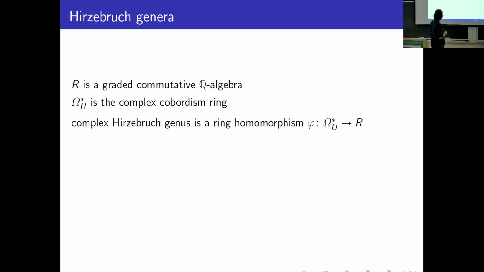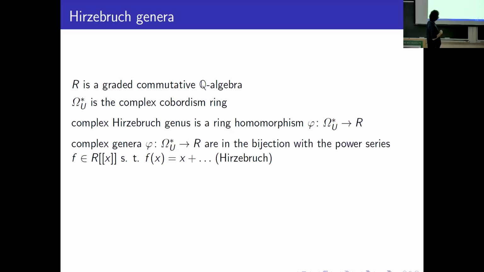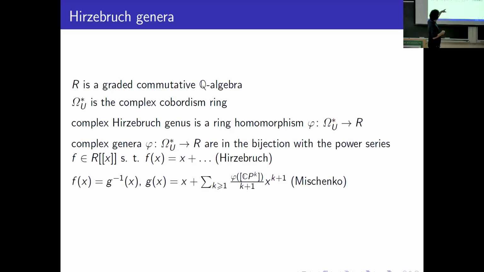This is a theorem that complex genera are in bijection with power series with coefficients in R with first term x. It's a result of Hirzebruch. In one direction, if we have a genus phi, then we can apply it coefficient-wise to the power series, by Mishchenko's formula, and obtain a power series with coefficients in R, which is the inverse series for the corresponding power series F. In the other direction, if we have a power series F, we can consider the classical formula.